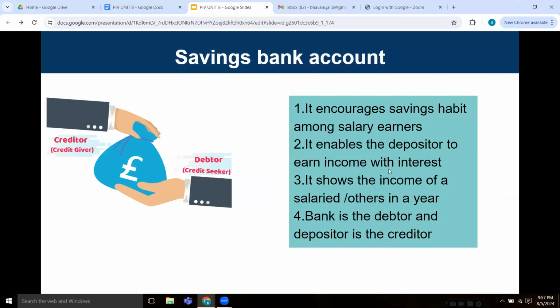So whatever amount that you're keeping in the bank, you will be earning interest on that, though it is very minimal. It shows the income of a salaried person or others in a year. So when you look at a statement of the savings account, you'll be able to see what income a salaried person earned in a year. The bank is the debtor and the depositor is the creditor usually.